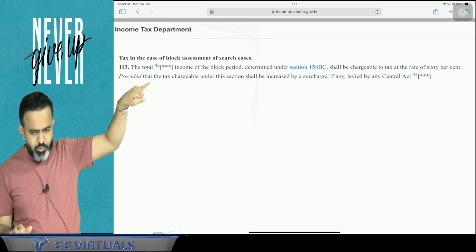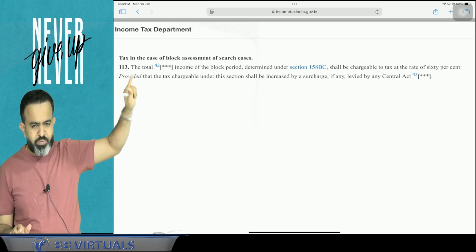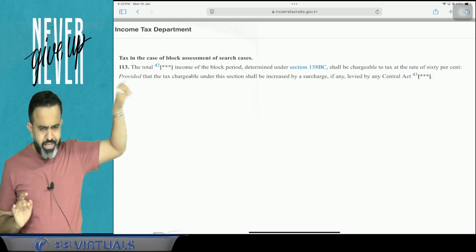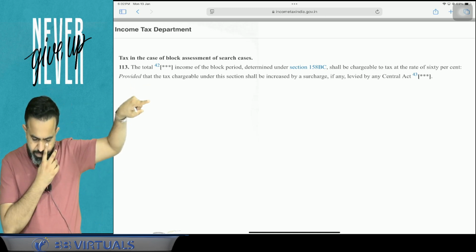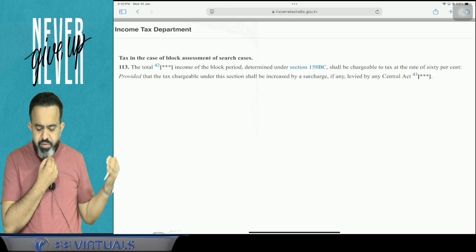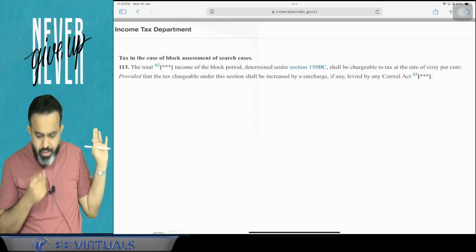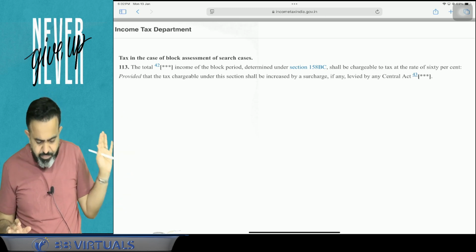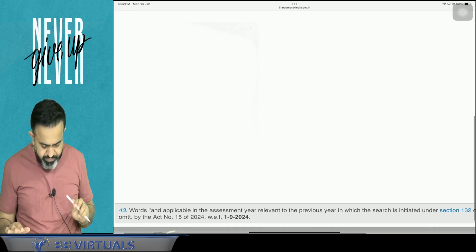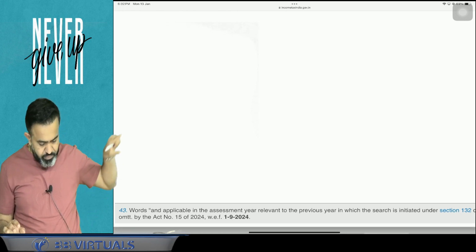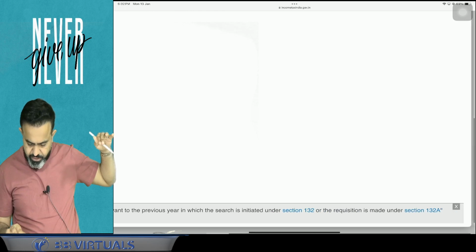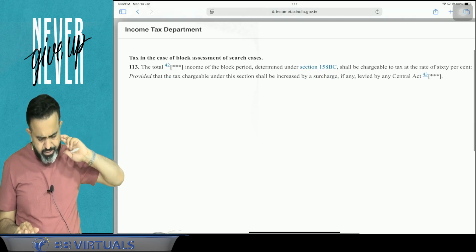The total income of the block period determined under section 158BC shall be chargeable to tax at the rate of 60%. Provided that the tax chargeable under this section shall be increased by surcharge, if any, levied by the Central Act. Now guys, if there is any surcharge applicable by the Central Act, then it will be applicable, otherwise it is not applicable. Earlier, the words relating to the previous year were there, which have been omitted from this year.